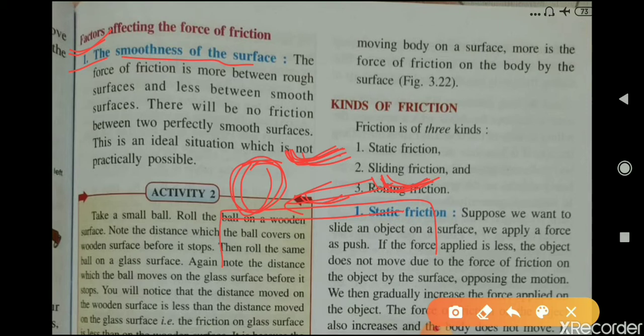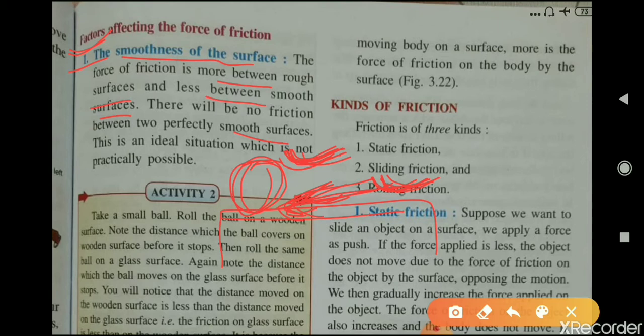The force of friction is more between rough surfaces and less between smooth surfaces. It means the friction that will act on this ball depends upon the smoothness of the two surfaces that are in contact. So if the surface of this ball and the table is rough, then friction will be more. But if the table and the ball have smooth surfaces, the friction that will act on this ball will be less. There will be no friction between two perfectly smooth surfaces.